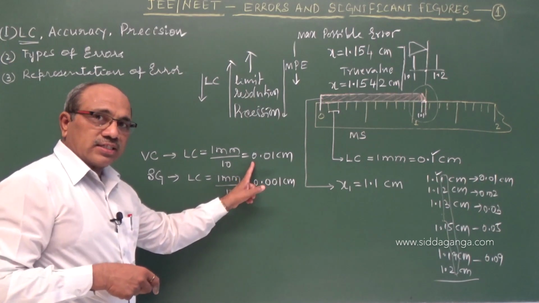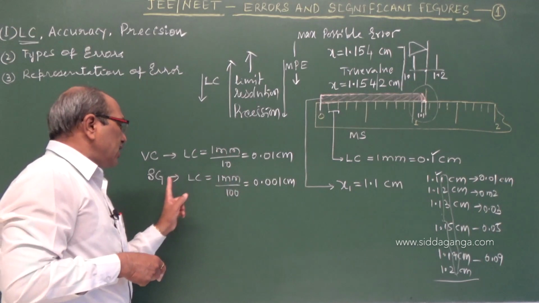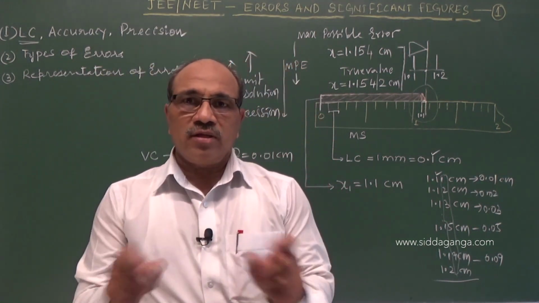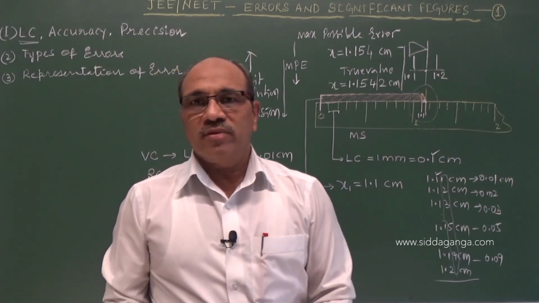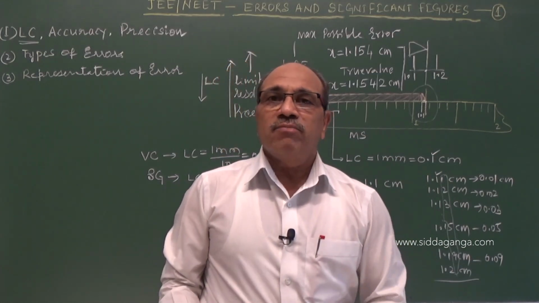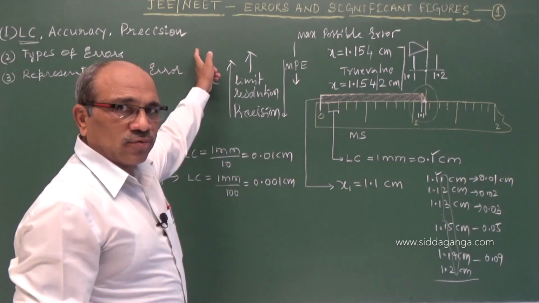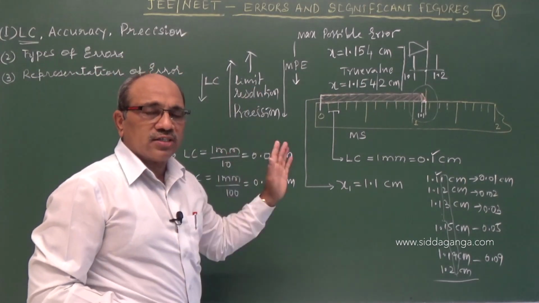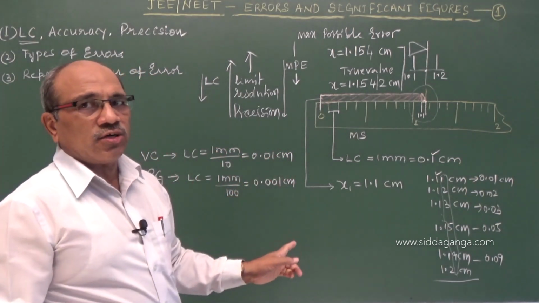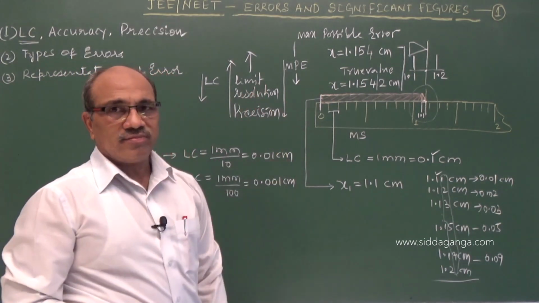The reading from the vernier calipers is of lower resolution than the screw gauge, so lower precision. Precision just refers to the resolution, the minimum value up to which we can have surety about the measurement we did. I hope you followed. In simple words you can remember it as the least count of the instrument. The lower the least count value, the higher the precision.